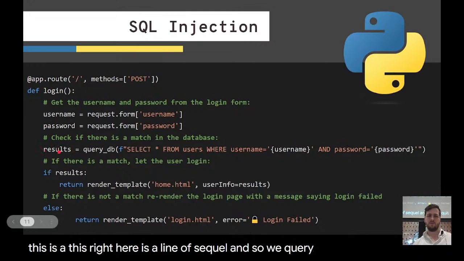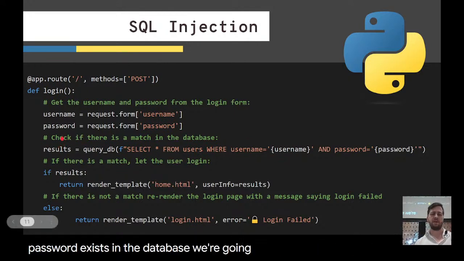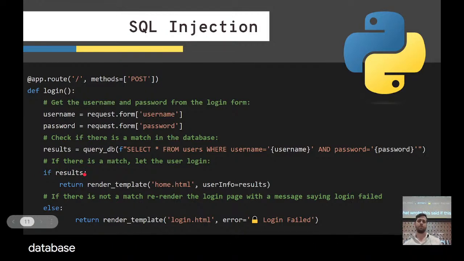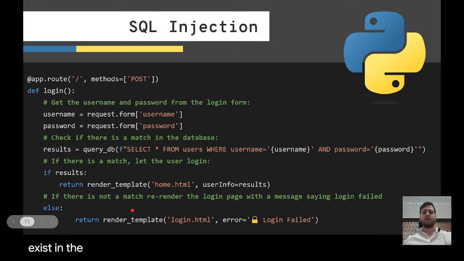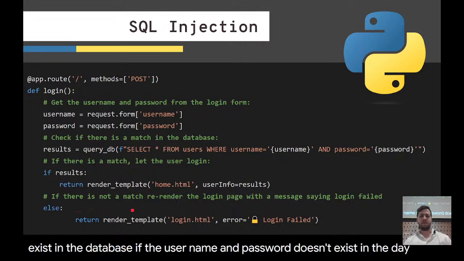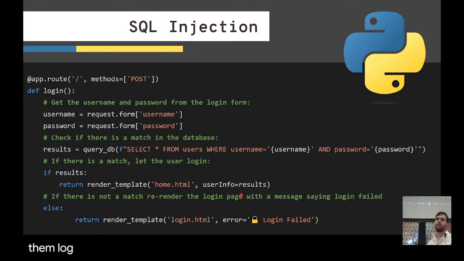And so we query results from the database. What this is basically saying is, if the username plus the password exists in the database, we're going to store that in this variable. And so the coders, the brilliant coders that wrote this, said if this person exists in the database, we're going to let them log in, basically. And then finally, if the username and password don't exist in the database, we're just going to send them back to the login form and tell them login failed.